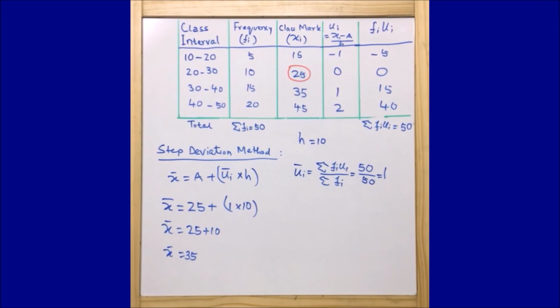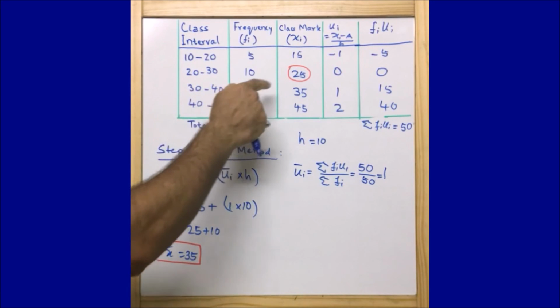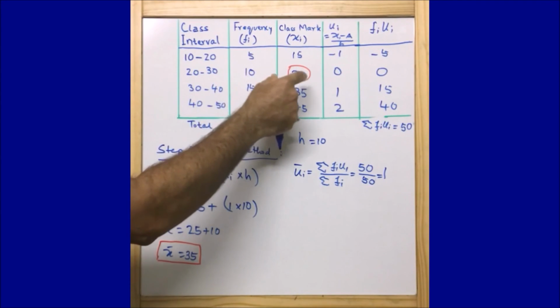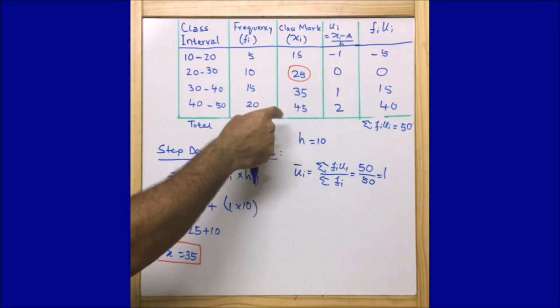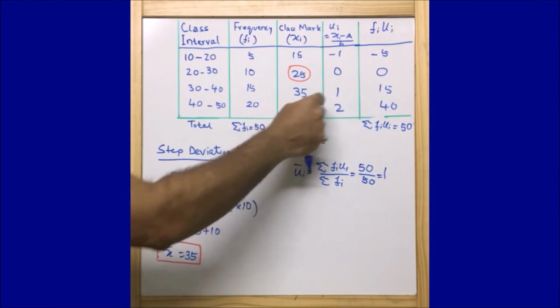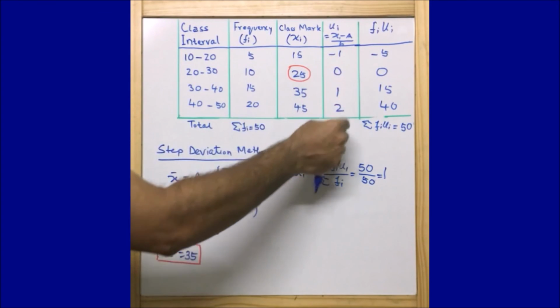So guys, you could see that whatever the method we use, we are able to find out the same mean. The only thing is that we need to see where to use which method. Now let me tell you, if you see that the number of class marks is more, then we can definitely use step deviation method, because this will make the figures small.